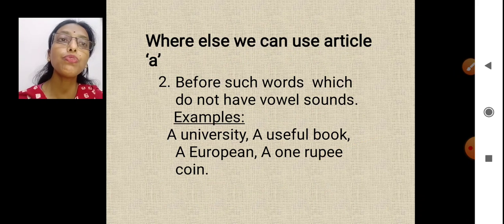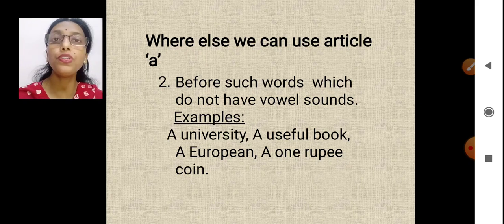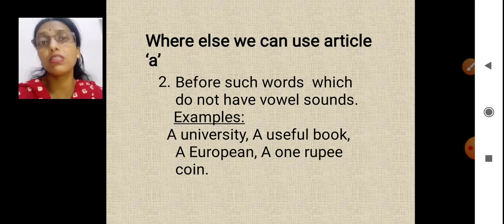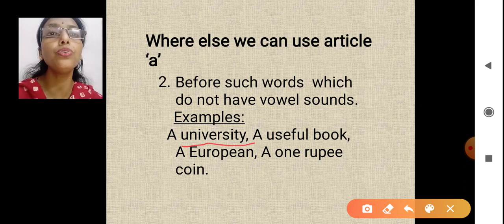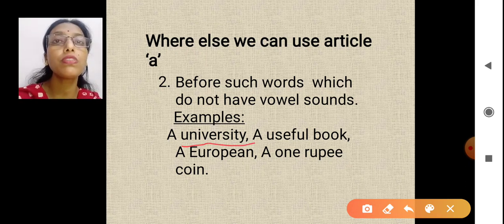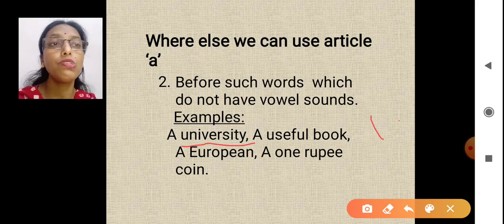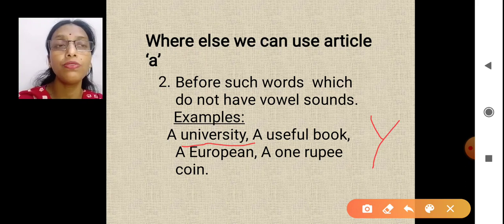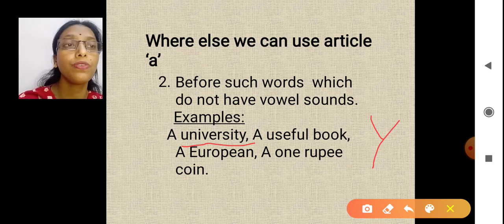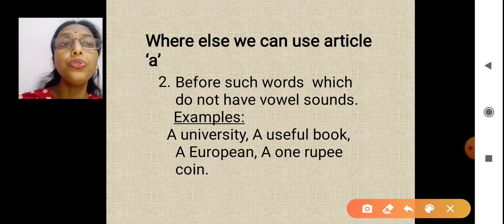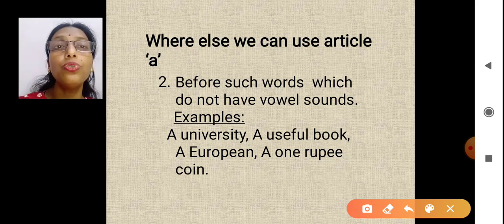Before such words which do not have vowel sound. Okay, look here. A university, the first word is U. Now you will say, ma'am, this is the vowel word. So why we have put a there? Children, if you look to the sound of this word, university, that is giving the sound of y. That is yellow, y sound. Yak, y sound. Yach, y sound. So if I say university, it is not saying university with a vowel.